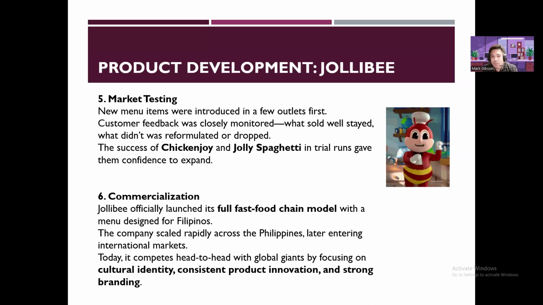The very reason why they do market testing is obviously to make sure that the cost is managed. So imagine trying to develop a product and then launching it in every outlet, and that will entail a lot of cost, and that's why they focus on few outlets first, and these are the outlets with traffic.